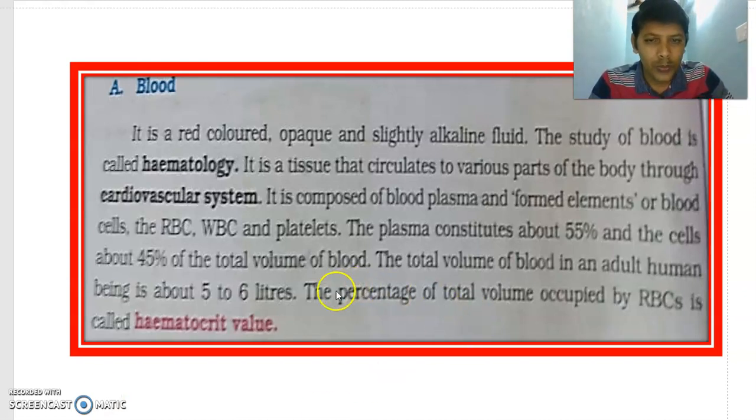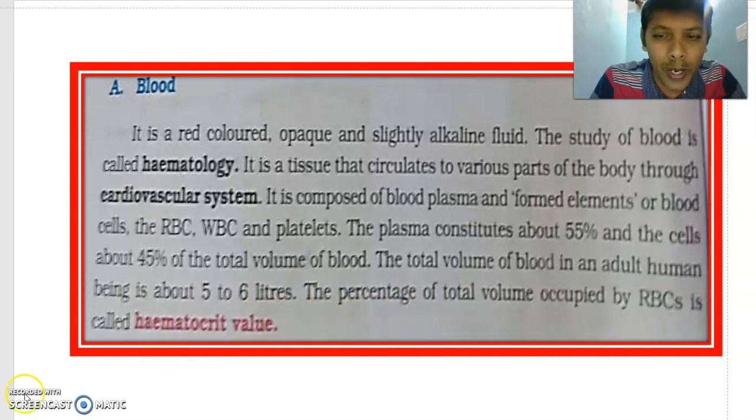Okay, next, this one is very important, a 2 marks question. What is hematocrit value? The percentage of total volume occupied by the RBC is called hematocrit value.